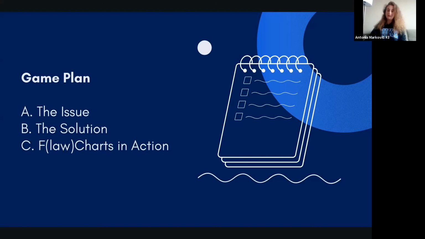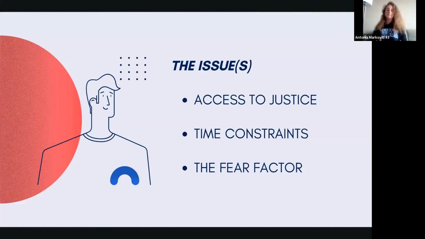When it comes to the issue, I already mentioned that housing is a very big concern. Even in North Carolina, 6 million people in the area are behind their rent, and so they might have serious concerns. The point is how to confront these expensive fees, how to help people who have time constraints with remote jobs, multiple jobs, understand the technical language, and of course, how to confront the fear factor that you feel when you are against an owner, who is usually the superior party of the case. So Arthur, my colleague, is going to present you the solution to all of this.